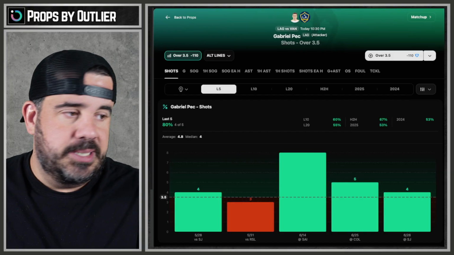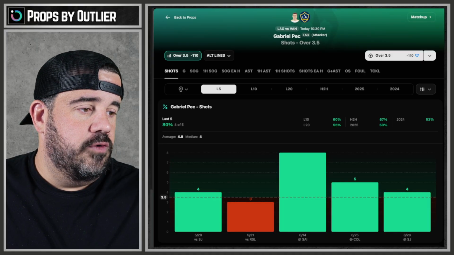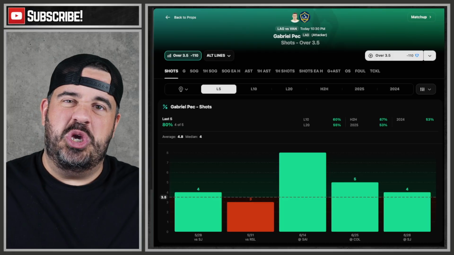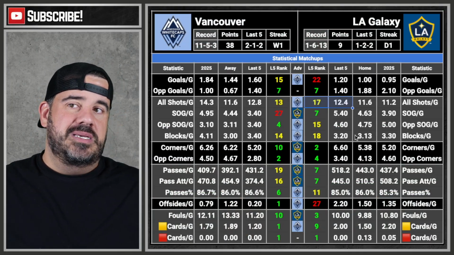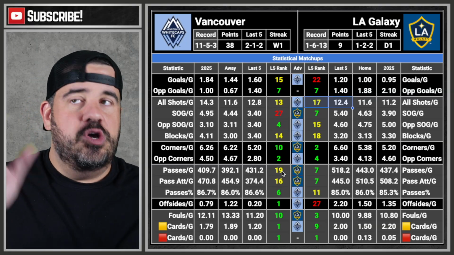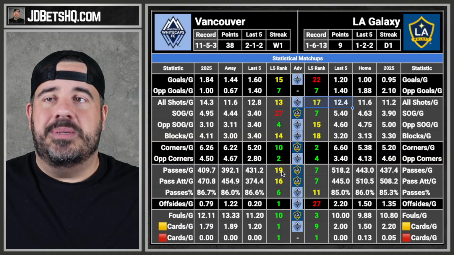We're going to go over 3.5 shots. Just pure shots, nothing else. Because I don't want to take the money line because LA's not playing bad at all, and Vancouver's playing normal. This is normal for Vancouver. They're always going to be top in a lot of categories, close to the top because they're one of the best teams.